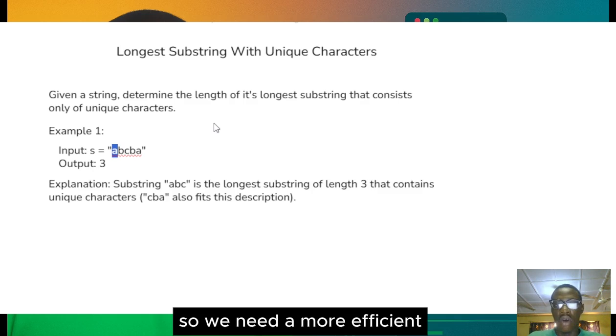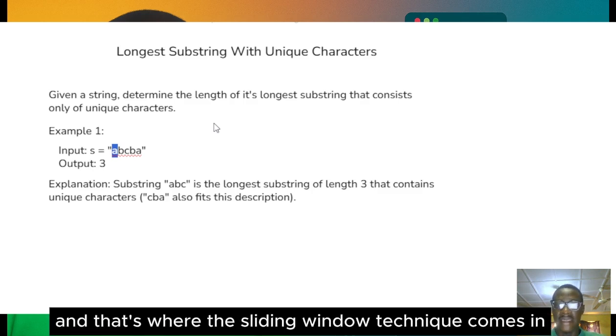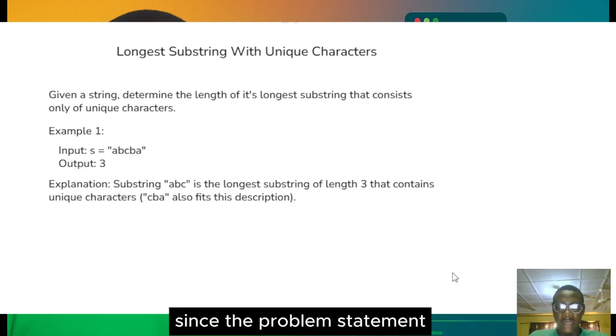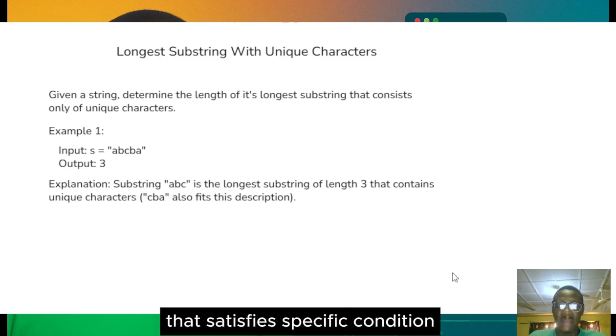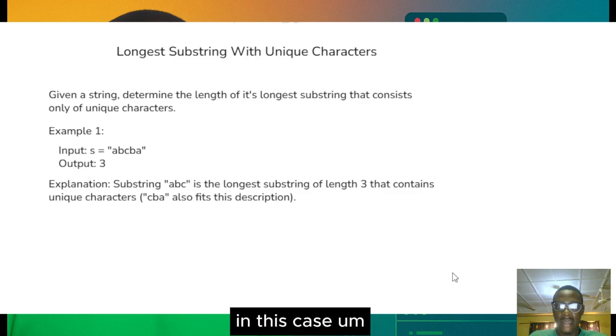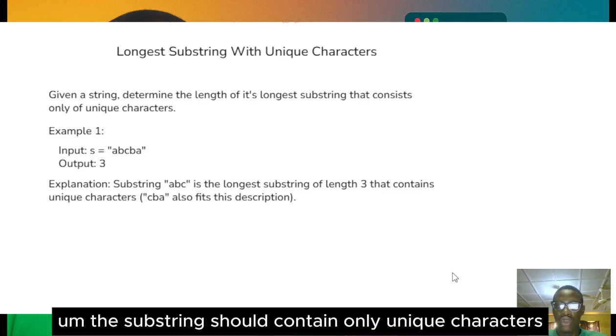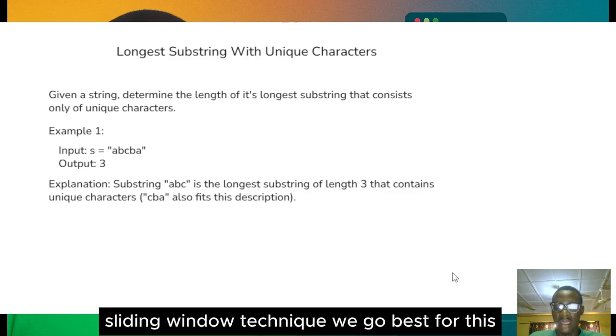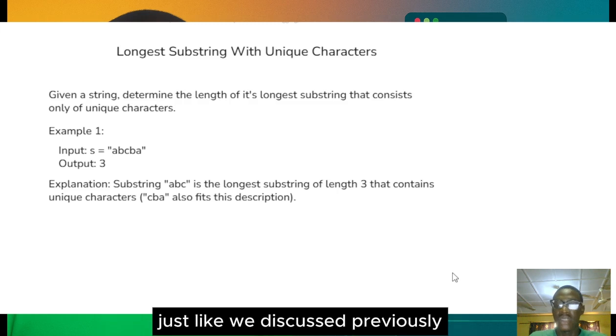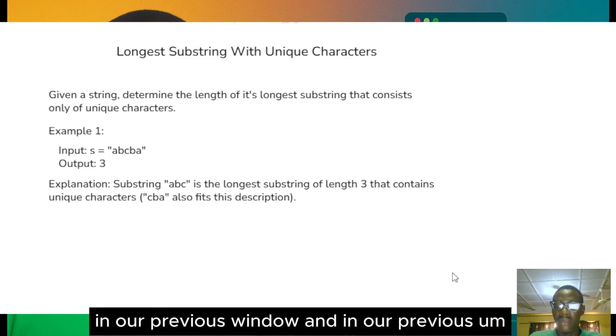So we need a more efficient solution to this problem, and that's where the sliding window technique comes in. Since the problem statement asks us to look for the longest substring that satisfies a specific condition, in this case that the substring should contain only unique characters, we see that the dynamic sliding window technique will work best, just like we discussed in our previous video